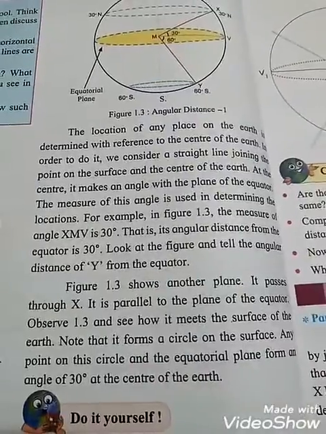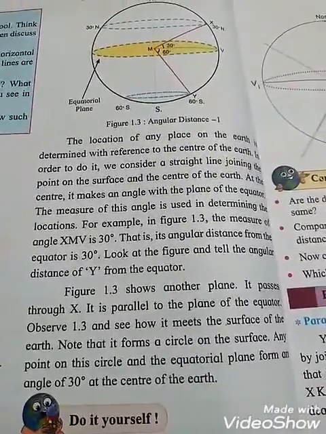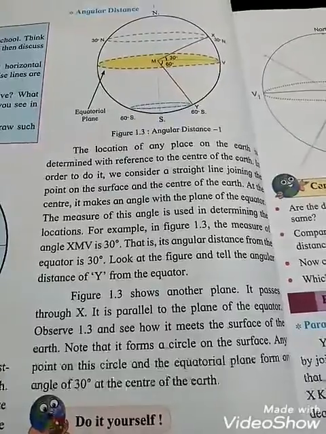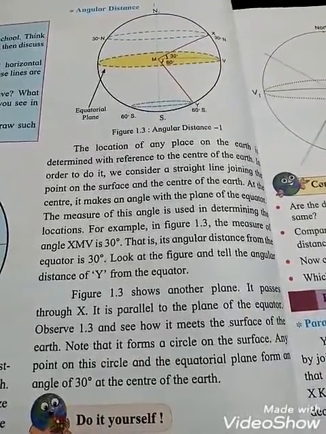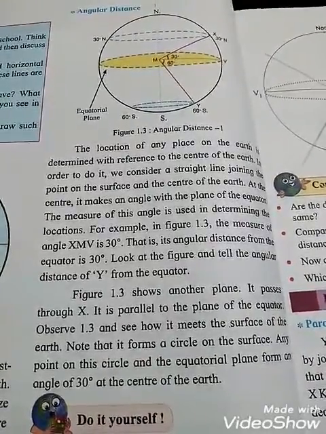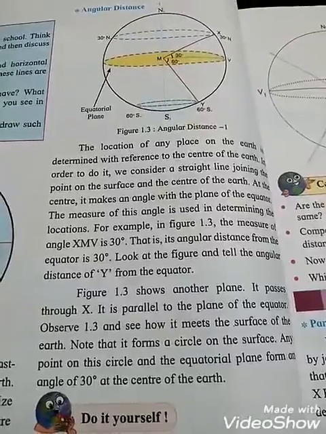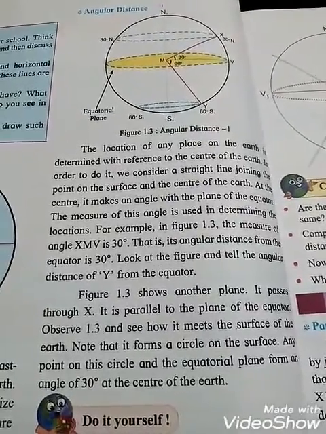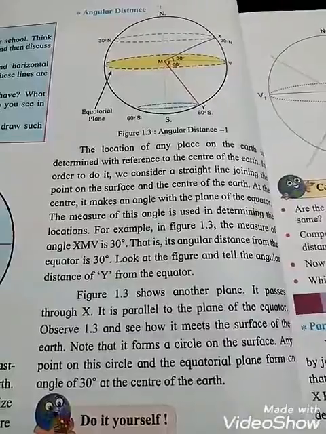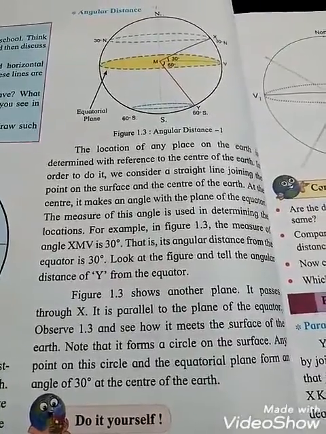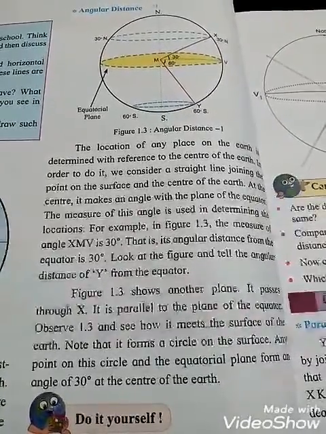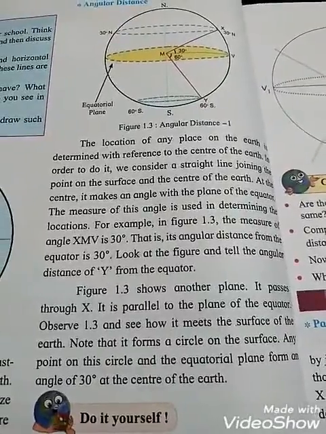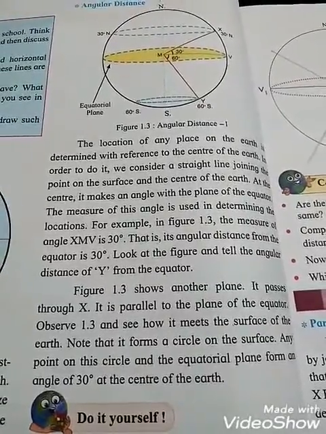Figure 1.3 shows another plane. It passes through X. In your diagram, see that it is parallel to the plane of the equator. Observe figure 1.3 and see how it meets the surface of the earth. Note that it forms a circle on the surface. Any point on this circle and the equatorial plane form an angle of 30 degrees at the center of the earth.